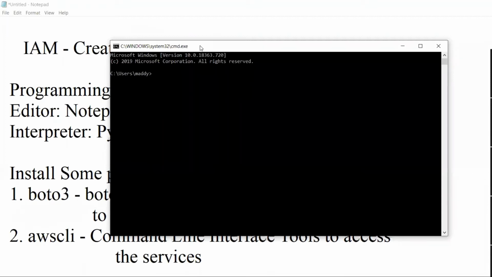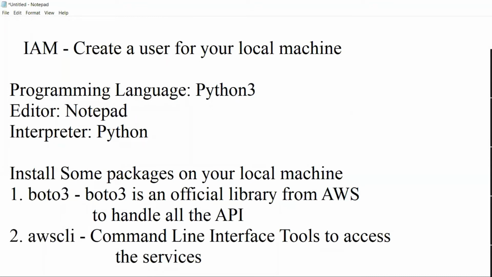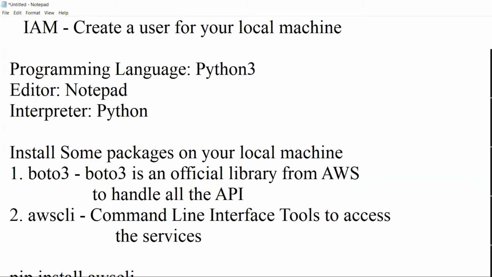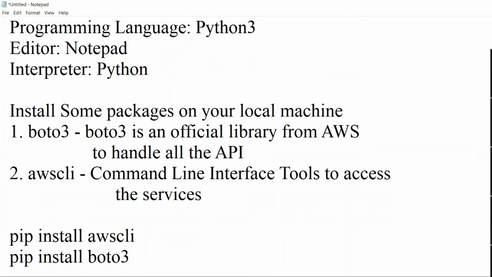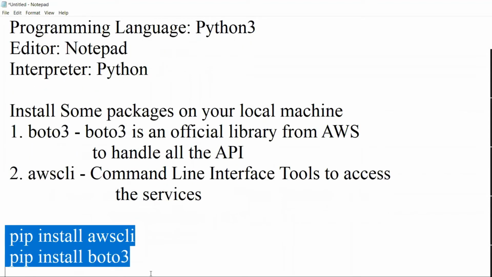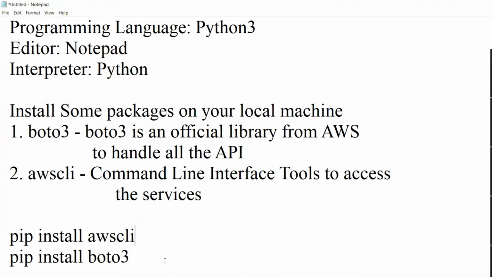Let's install on my command prompt, and you can do this on your own command prompt after creating a user in AWS IAM. The steps to install the packages are pip install awscli and pip install boto3. These are the two commands you can run on your command prompt so that these two packages will be installed directly onto your local machine. What is pip? Pip stands for Python package installer. By using this package installer, you can install packages directly from the command prompt.